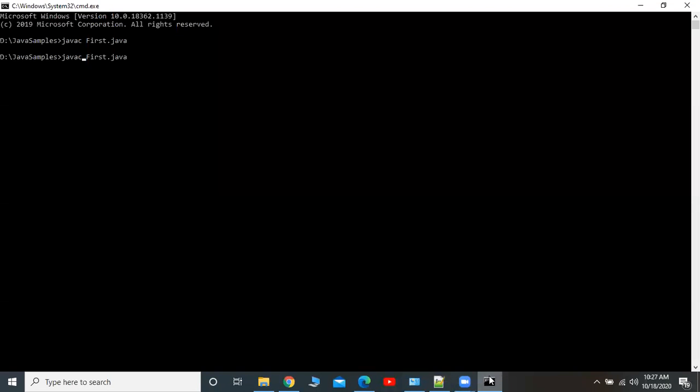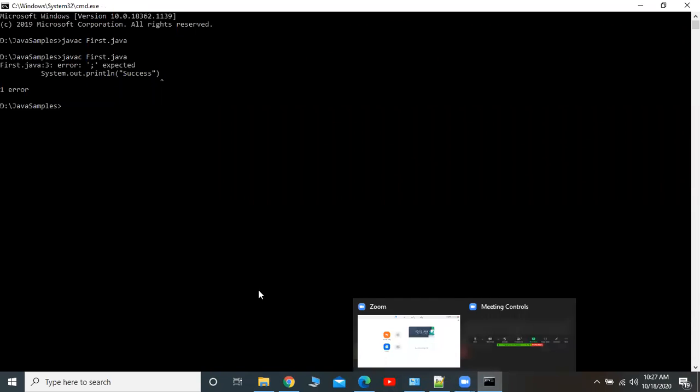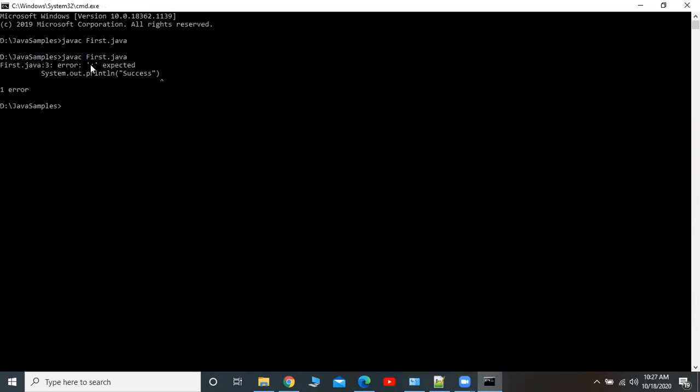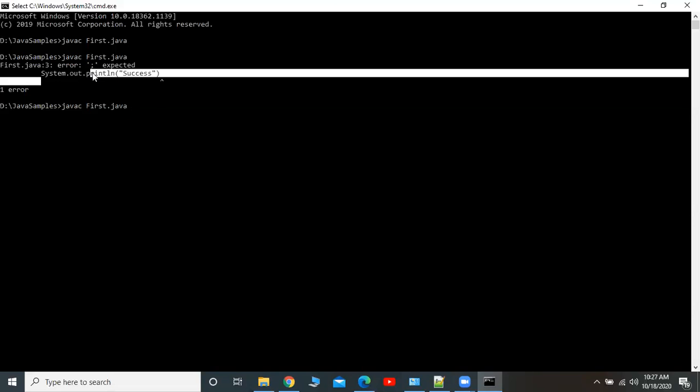Now again I am making compilation. See, now it is showing some error: expected semicolon. Additionally, I told you this compiler will convert .java file into .class file. At the same time, during the conversion, the compiler will check whether there is any syntax error or not. If there is any syntax error, it will show that error during the compilation. That is the main purpose.